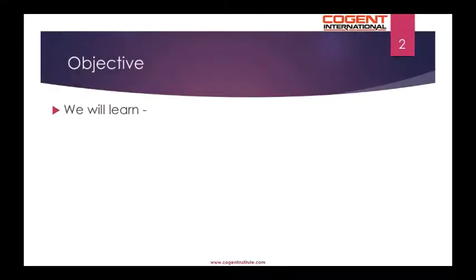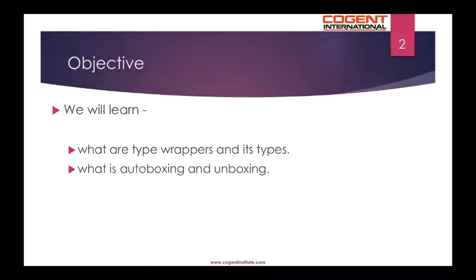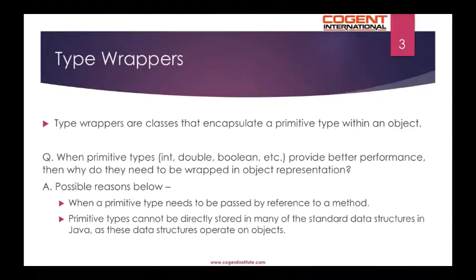The objective of this module is to learn what type wrappers are and their types, and what autoboxing and unboxing are. Type wrappers are classes that encapsulate a primitive type within an object. When primitive types like int, double, boolean, etc. provide better performance, then why do they need to be wrapped in object representation?